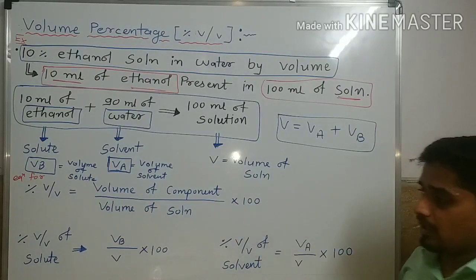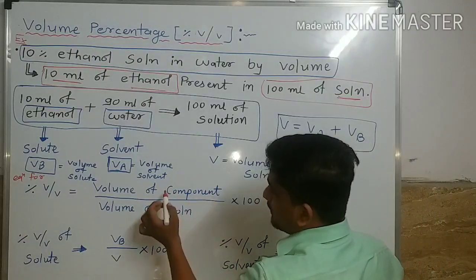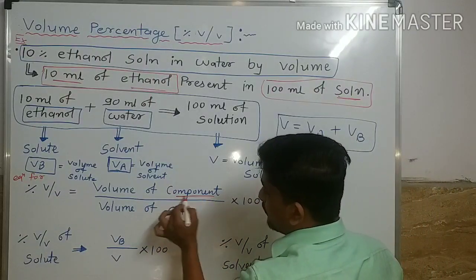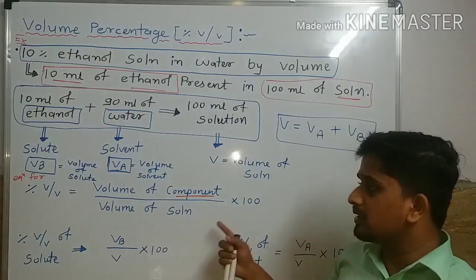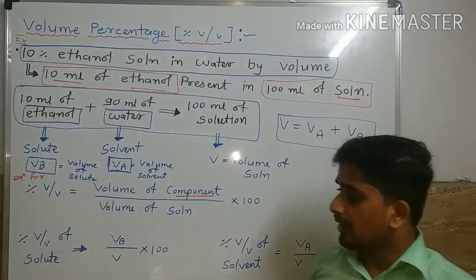Now look here, volume of component. This component is the one whose percentage of V by V we have to find.